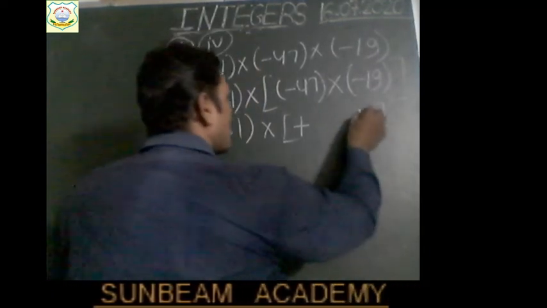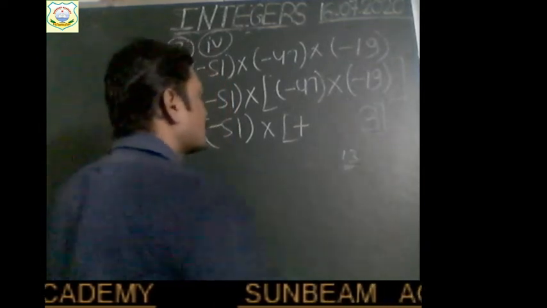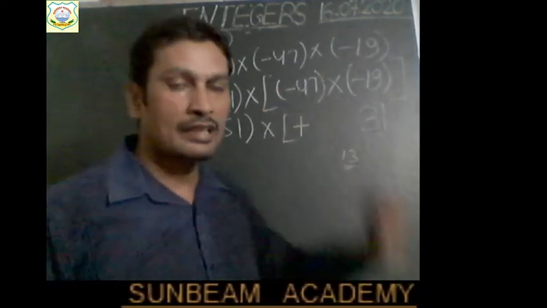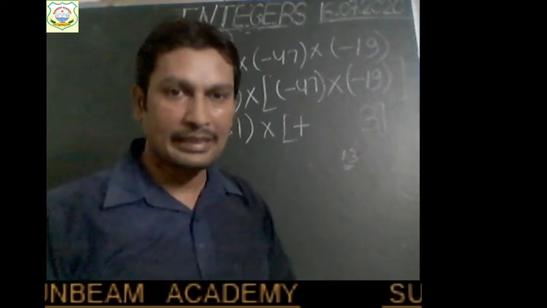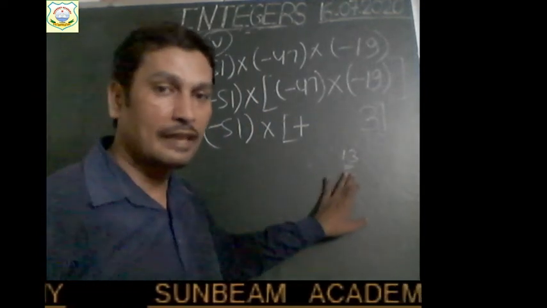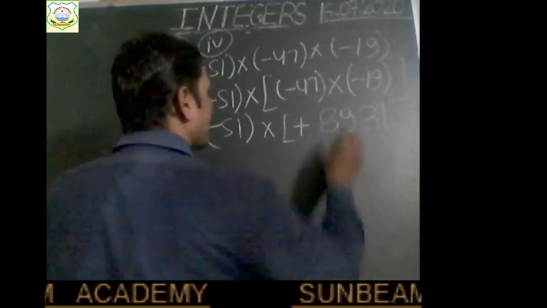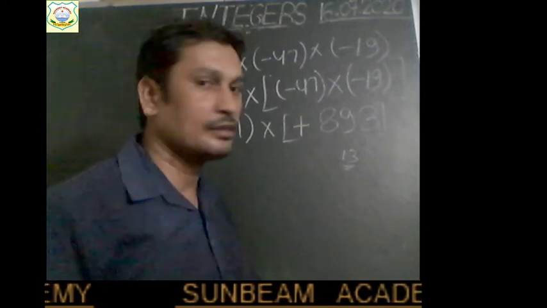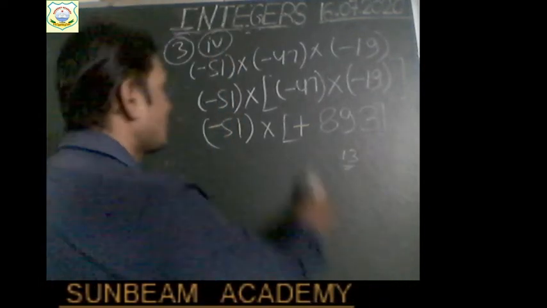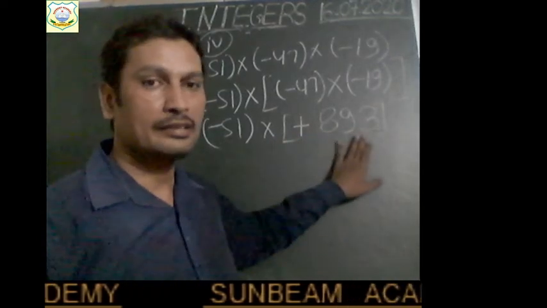So we write 3 here and carry will be 13. Now 19 fours are 76, and 76 plus 13 will give 89. So write 89 here. So what do we get? Plus 893.